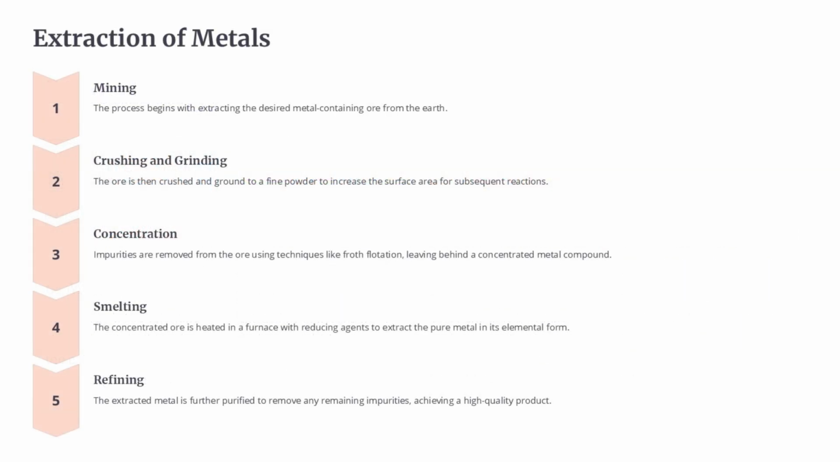The extraction of metals is a multi-step process that begins with mining the desired metal-containing ore from the earth. The ore is then crushed and ground into a fine powder to increase its surface area, preparing it for the next steps. Impurities are removed from the concentrated ore using techniques like froth flotation, leaving behind a purer metal compound. The concentrated ore is then smelted in a furnace with reducing agents to extract the pure metal in its elemental form. Finally, the extracted metal undergoes a refining process to remove any remaining impurities, resulting in a high-quality final product.